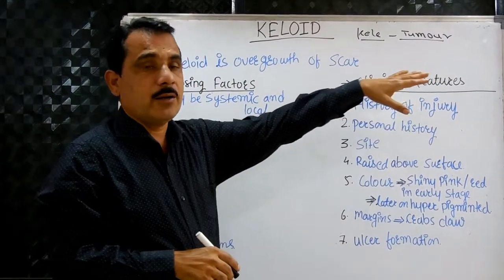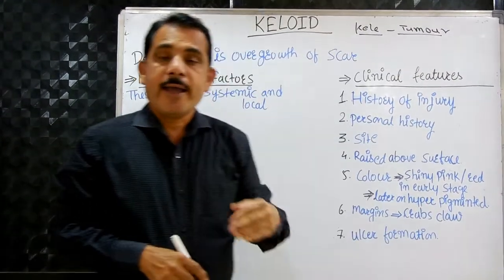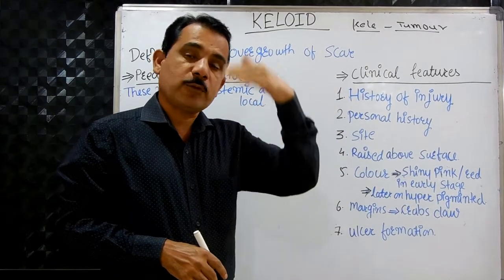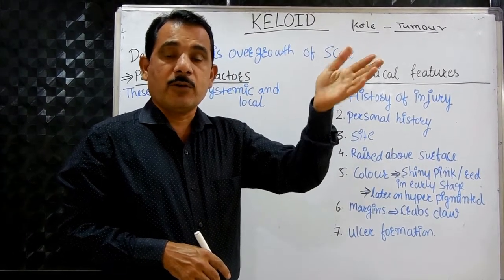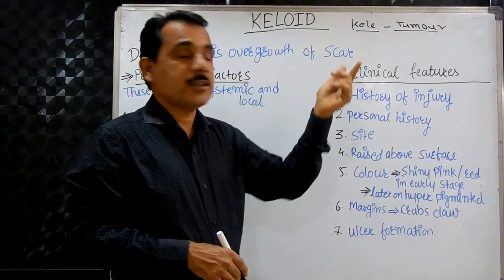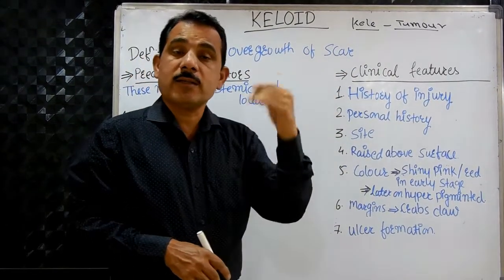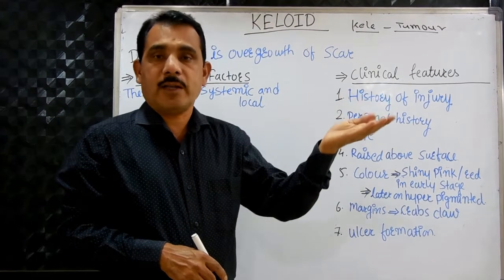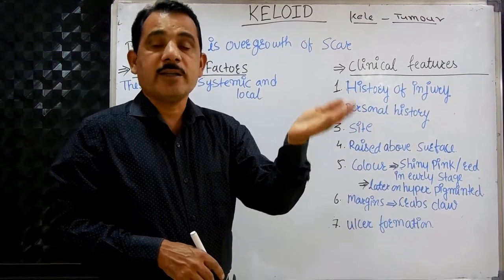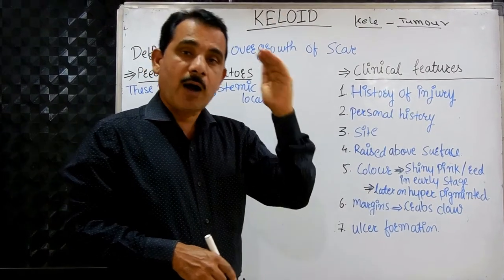It differs from the tumor, where in the tumor there is an excessive growth of the tissue, which is uncontrolled and takes place for a longer period. But the keloid is an overgrowth of the scar that doesn't grow for a long time. It grows for some short time, for a few years, and it is not excessive, it is limited.